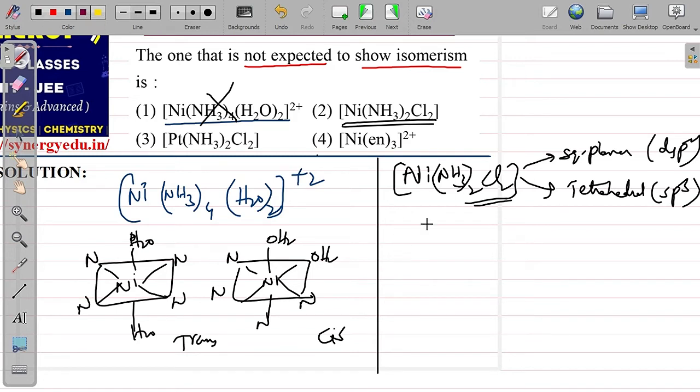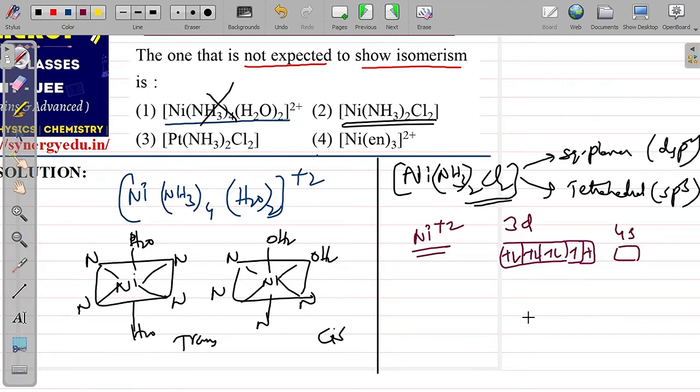See, here the nickel oxidation state is +2. If you write the electronic configuration of nickel +2, it is 4s0 and 3d8. Now as you see, there are two unpaired electrons. Suppose these electrons pair up, then you will get dsp2 configuration because a d orbital will become vacant.